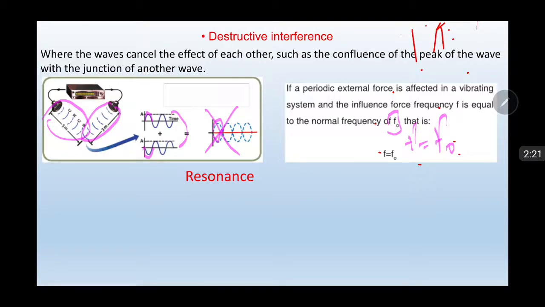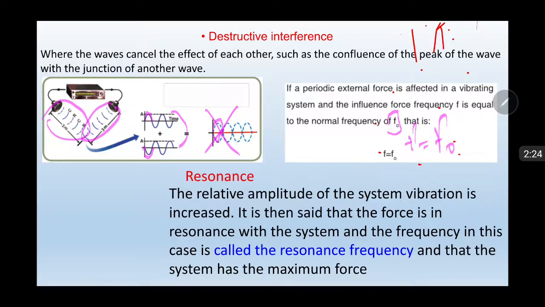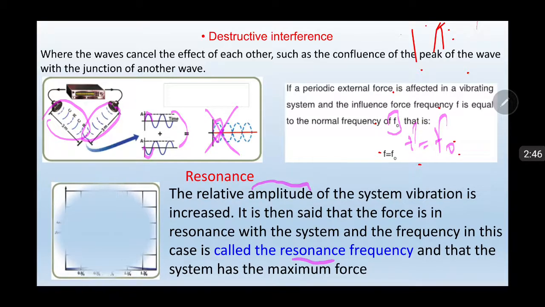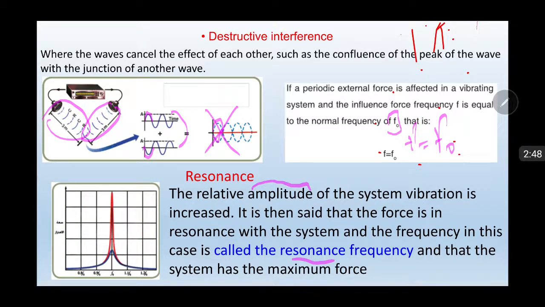And resonance, the relative amplitude, if you remember about the amplitude, of the system vibration is increased, it is then said that the force is in resonance with the system, and the frequency in this case is called the resonance frequency, and the system has the maximum force. Look at this, it is the balancing or resonance point.